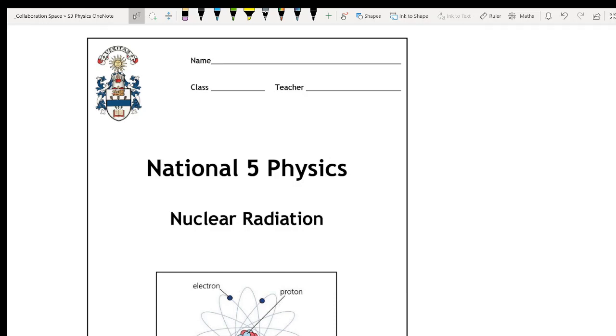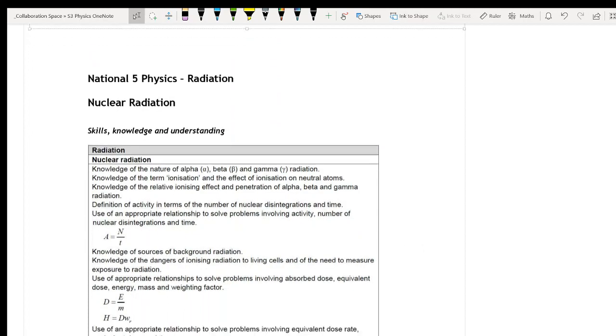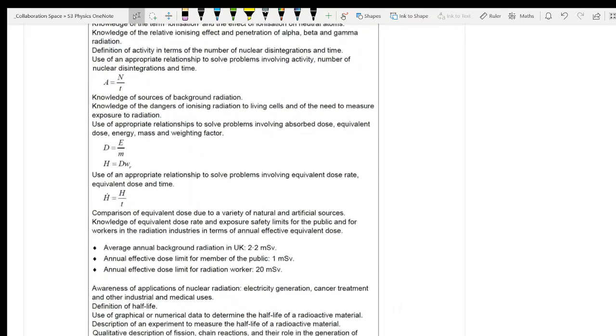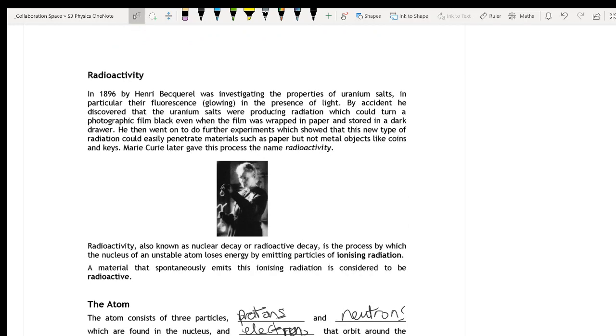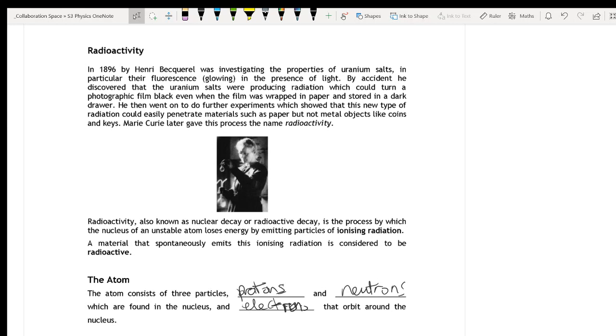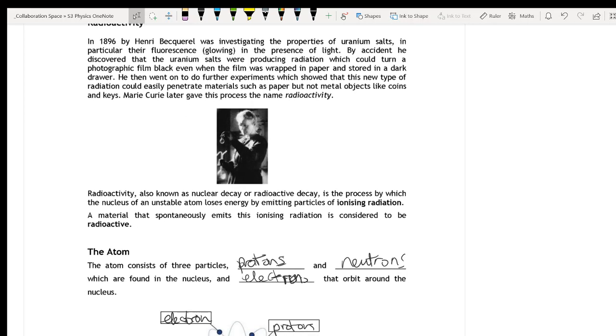So we're going to start by looking at nuclear radiation, and we're going to come across a few new equations. So radioactivity: in 1896, Henri Becquerel was investigating the properties of uranium salts, in particular their glowing in the presence of light. And by accident, he discovered that uranium salts were producing radiation which could turn a photographic film black even when the film was wrapped in paper and stored in a dark drawer. Now, normally photographic paper only turns black when it comes into contact with light, so something was going on there.